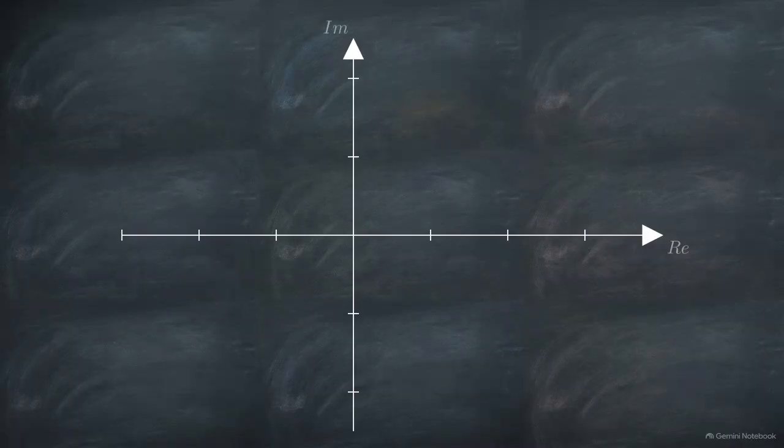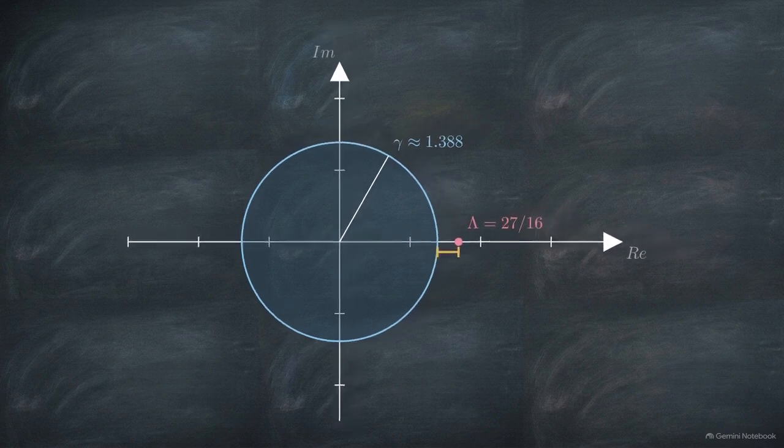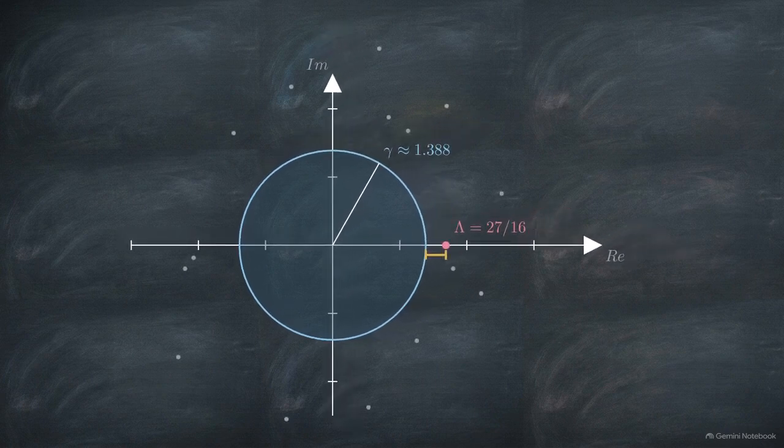The essential spectral radius of Q is bounded by this circular region, marked gamma, locking in at approximately 1.388. Our system's overall growth factor, lambda, is larger than gamma. Therefore, any spectral activity existing outside this bounded disk is mathematically guaranteed to be an isolated, finite multiplicity eigenvalue.